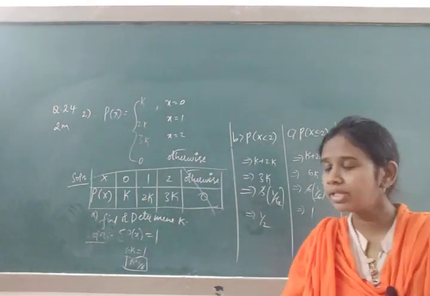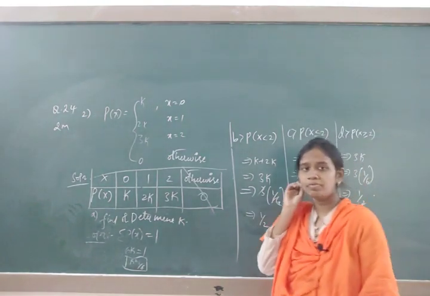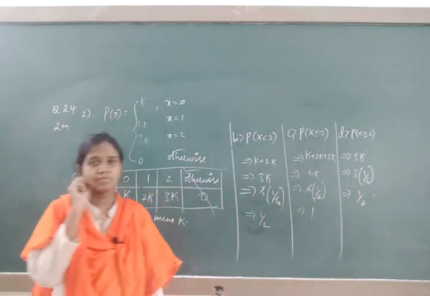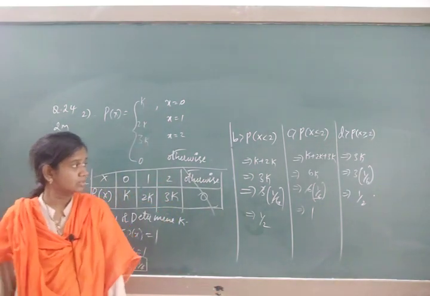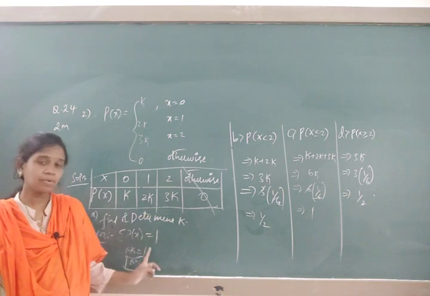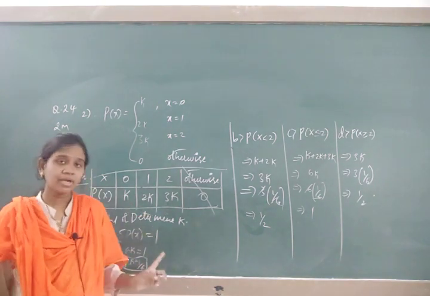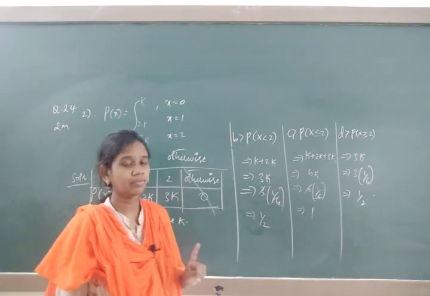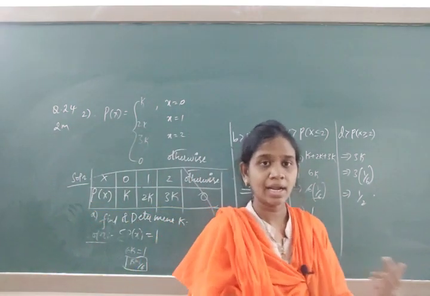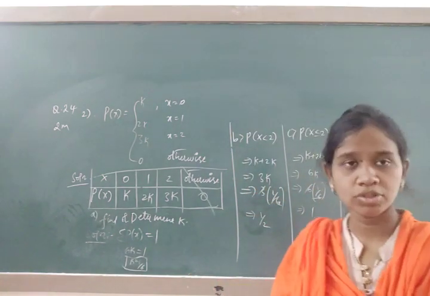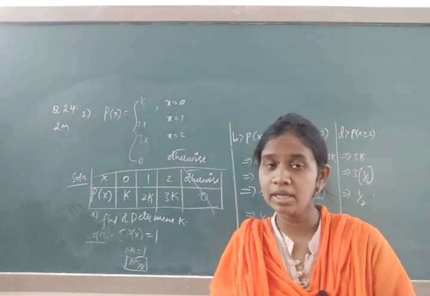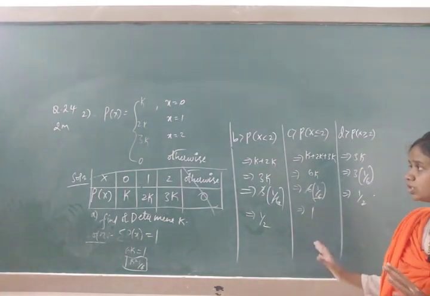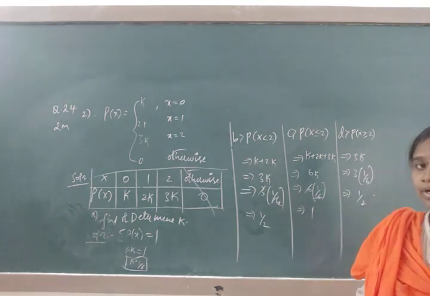So this is the 2 marks question you are going to face as question number 24 in your annual examination. So always add sigma p of x is equal to 1 and try to get the k values. Sometimes if there is a quadratic equation, you are going to get 2 k values. In that case, if any one value is negative, neglect that one and always take the positive value, because k values are present in p of x values and probabilities cannot be negative. So this is about the random variable and probability distribution.